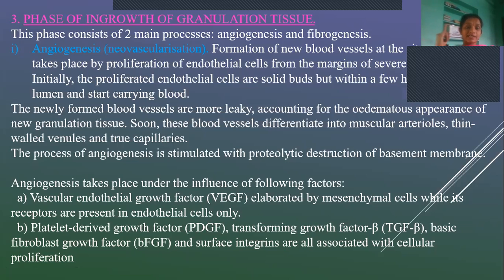What are they? Vascular endothelial growth factor, fibroblast growth factor, platelet derived growth factor, and transforming growth factors. So these are the four kinds of factors which help in the formation of new blood vessels, and these factors are elaborated by mesenchymal cells.